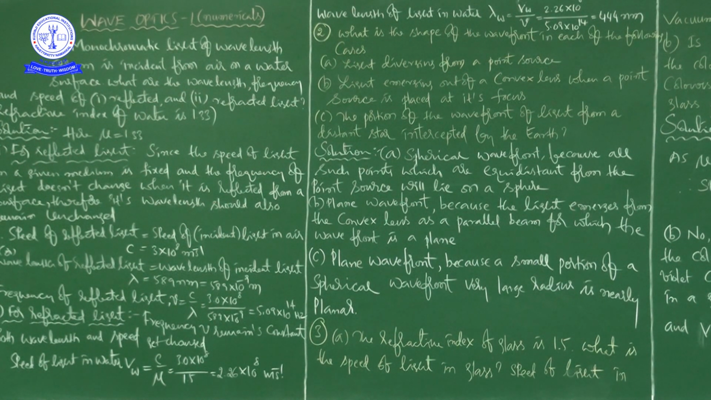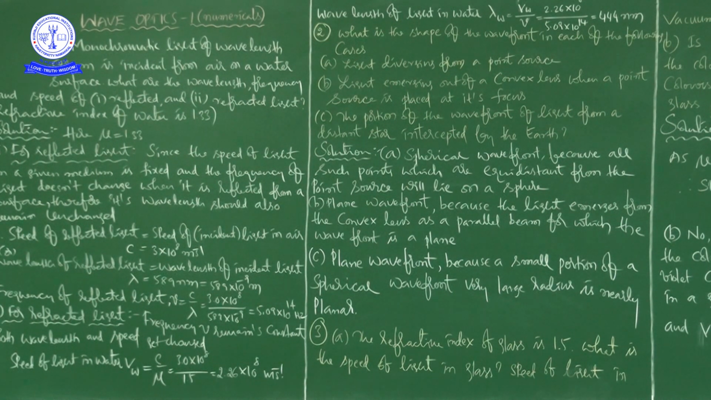So the speed of reflected light is equal to the speed of incident light in air. The speed is the same, no? That is c equal to 3 into 10 to the power of 8 meter per second. And the wavelength of reflected light is equal to the wavelength of incident light, lambda equal to 589 nanometers. First he is asking to find the wavelength. The wavelength is the same, so whatever wavelength they have given is also the wavelength of reflected light. We need not calculate; the concept is giving the answer. No need of calculation.